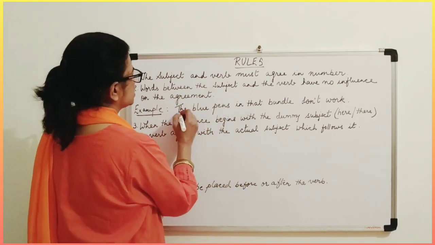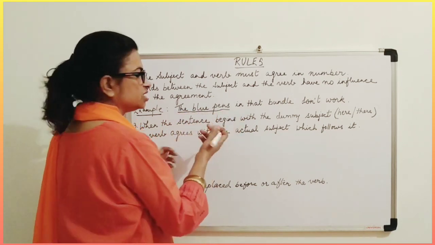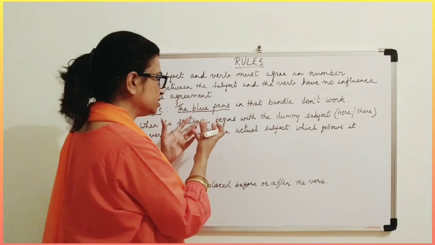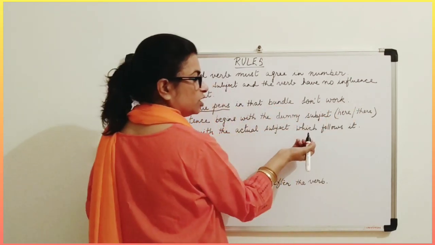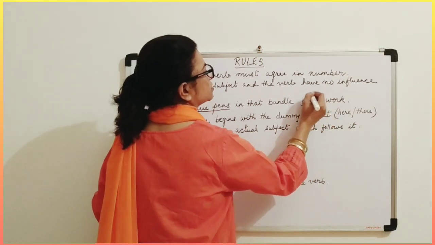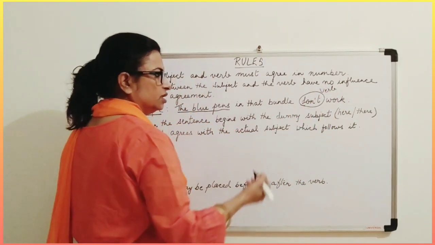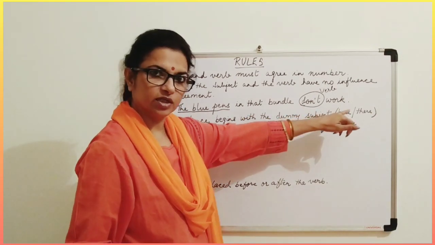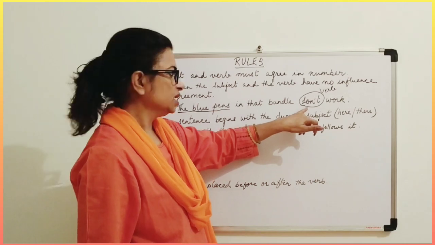The blue pens in that bundle don't work. Now this is plural and this is the subject, isn't it? What is the verb here? This is the verb, "don't", "do not". It is a negative sentence, so "do" is your verb.